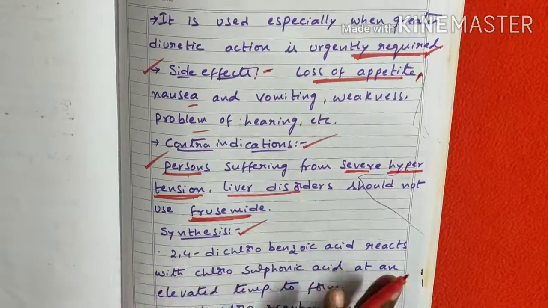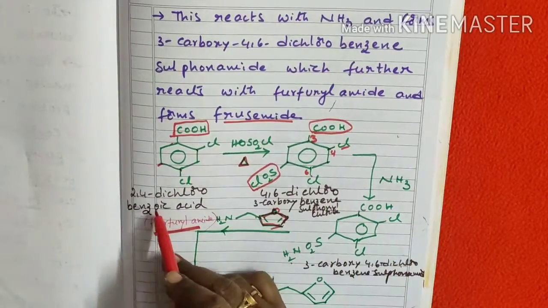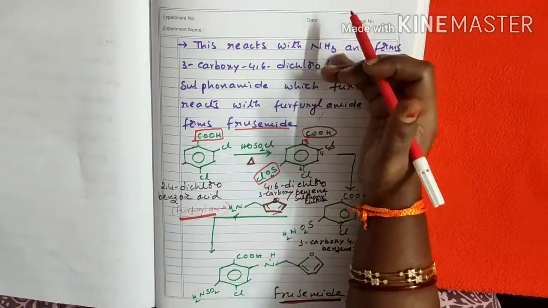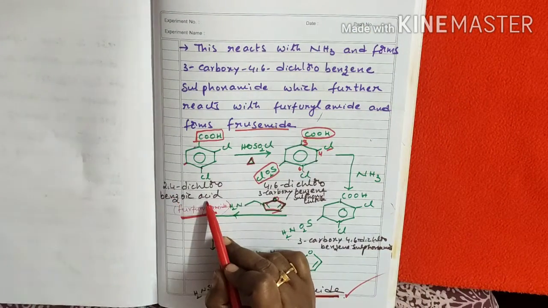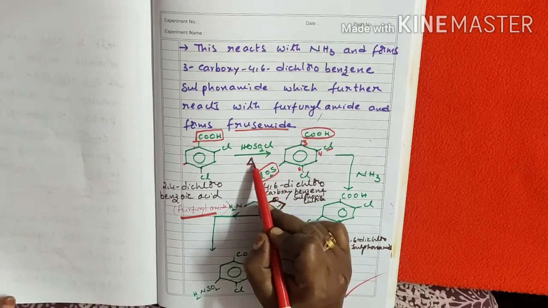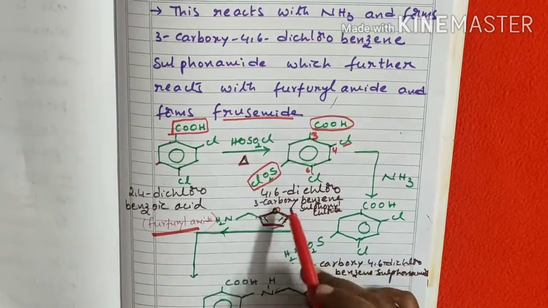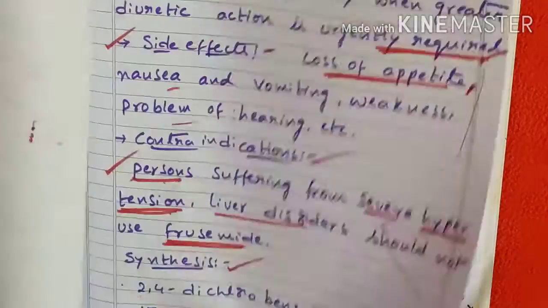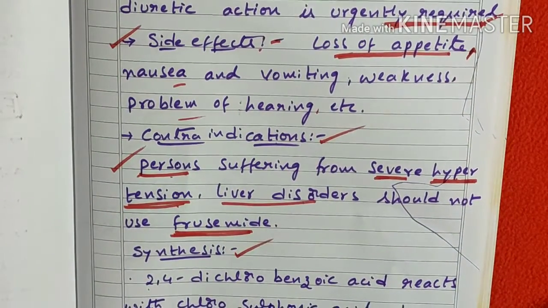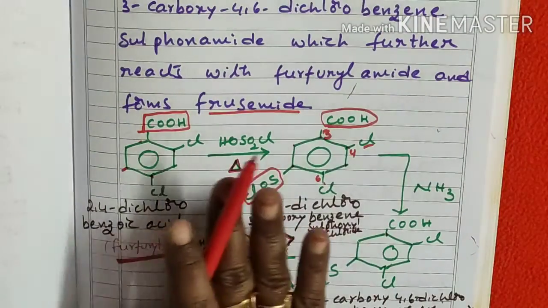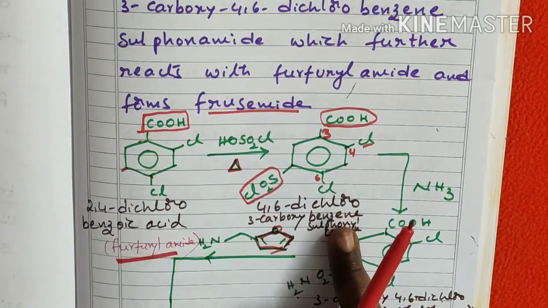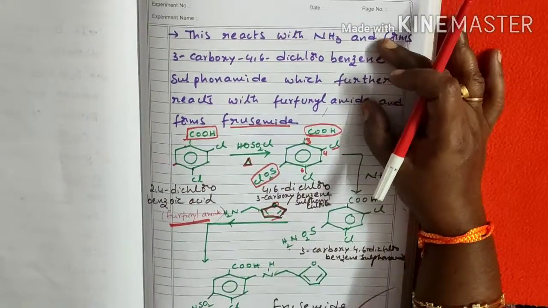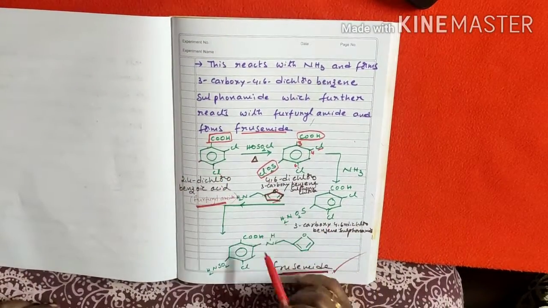This is about the synthesis. If you write the names and practice in this way, you can construct the above matter. 2,4-dichlorobenzoic acid treated with sulfonyl chloride at elevated temperatures gives 4,6-dichloro-3-carboxy benzene sulfonyl chloride, which is the first point already given. When you practice the synthesis equations along with their names, you can construct the matter. No need to memorize this by heart. So this is about furosemide.